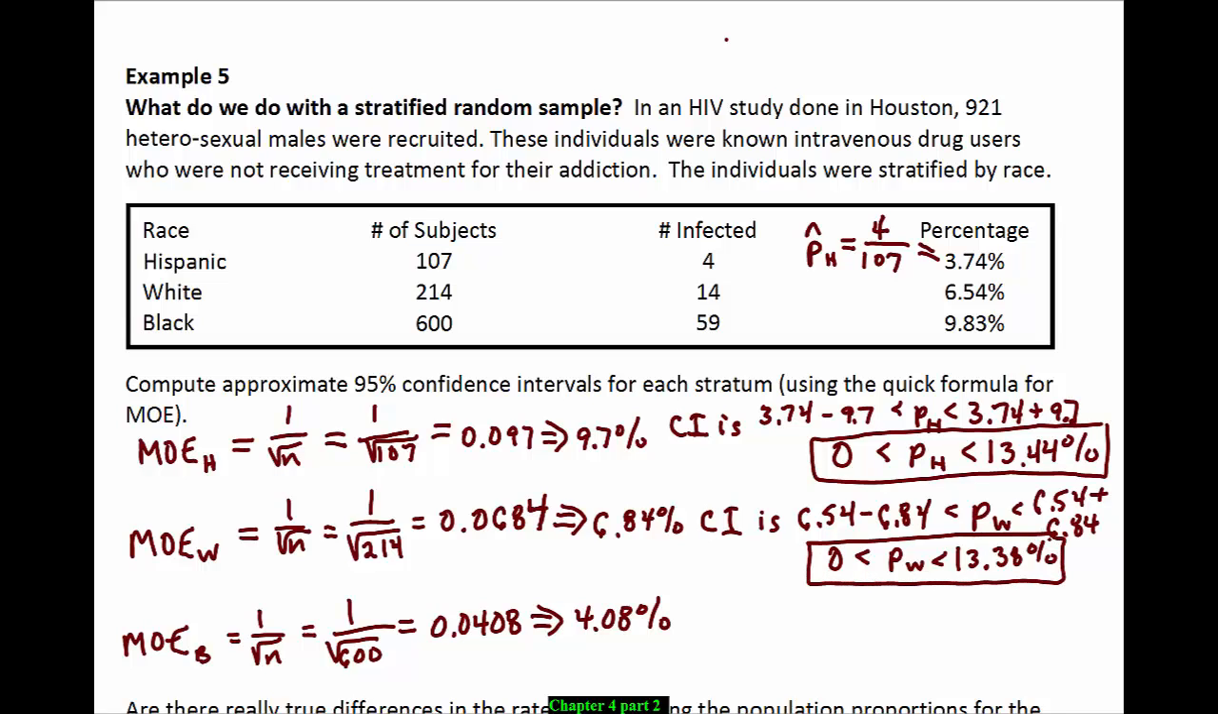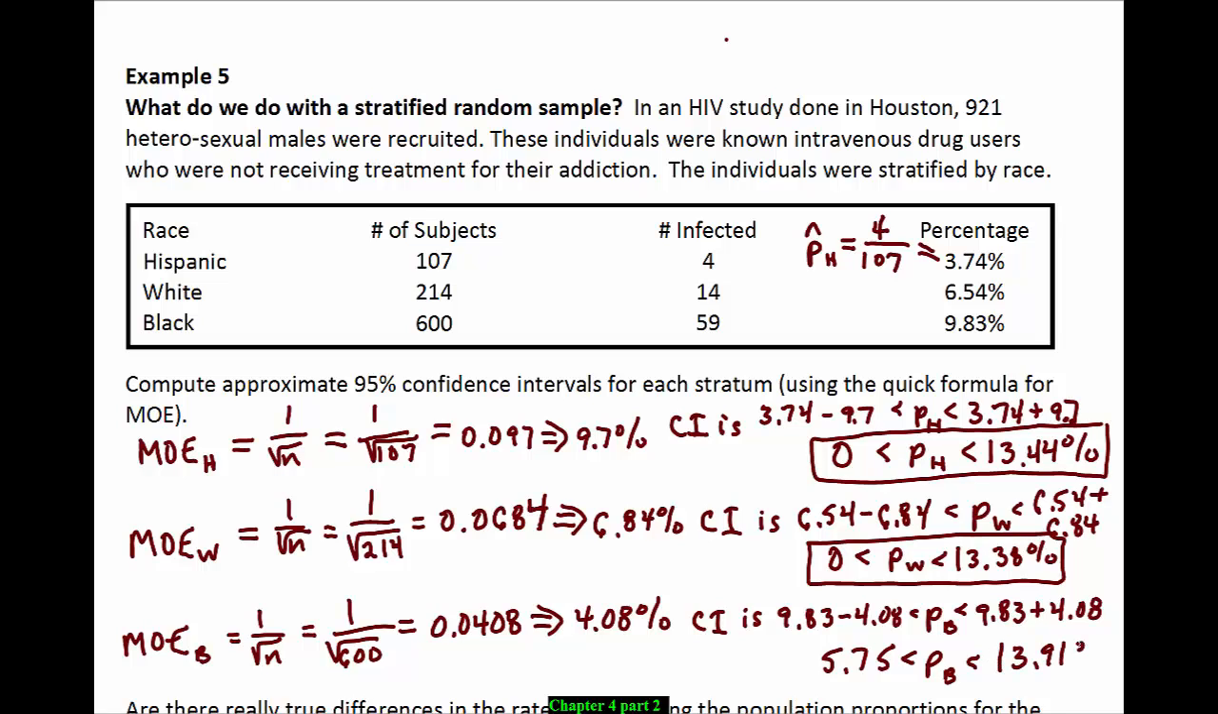And now we're going to do our third one. Here, the confidence interval is 9.83, because that's the percent in the black group, minus our margin of error, which is 4.08, to 9.83 plus 4.08. And that gives us 5.75 up to 13.91. So now we have our third confidence interval.